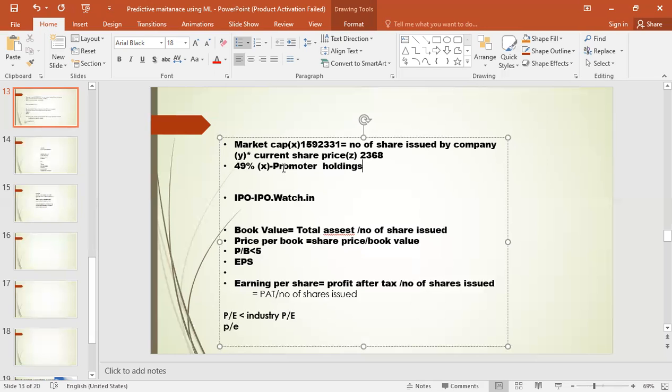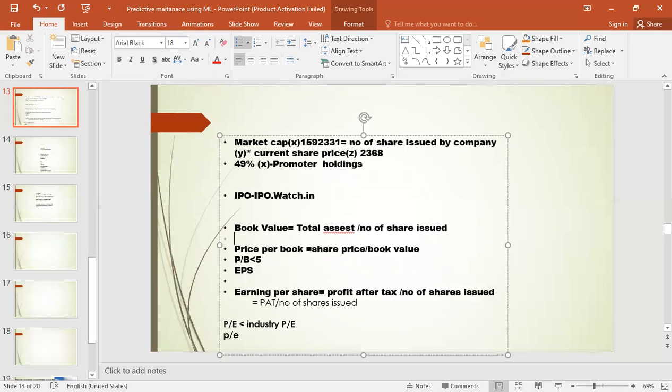Then we have another terminology called book value. What do you mean by book value? Book value is nothing but the total assets of the company divided by the number of shares issued. You already know how to calculate the number of shares issued. Total assets means whatever the company has. If I cut the total property of the company into pieces and divide by the number of shares issued, I get the book value.